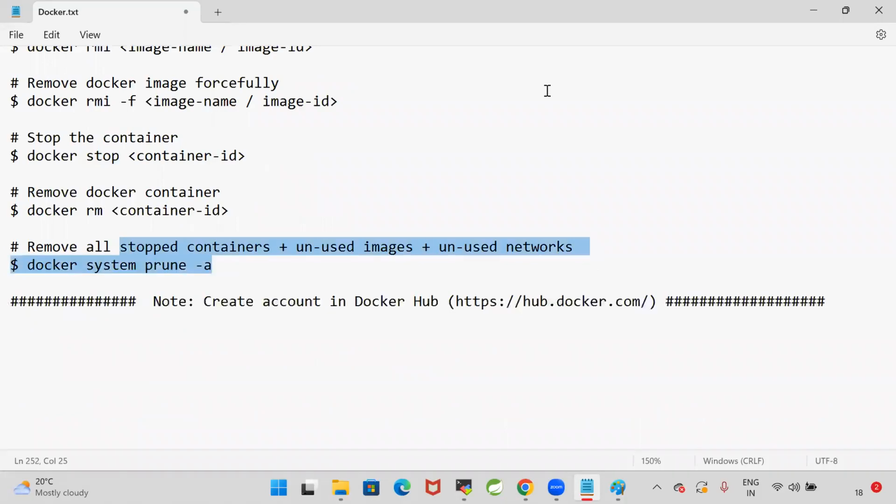So these are some basic commands related to images and containers. Prune means clean up everything. Docker system prune -a. Prune means remove everything. Clean my system. Remove all stopped containers, unused images, unused networks, make system clean. For that, we are going for Docker system prune -a.